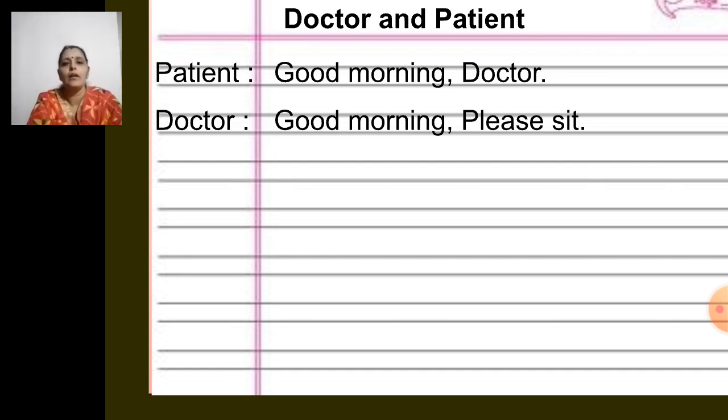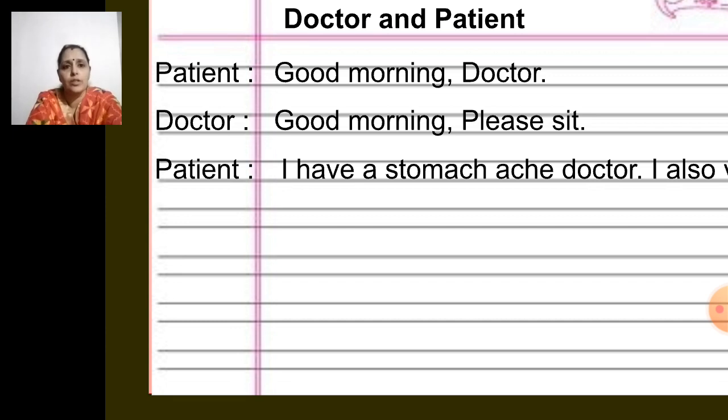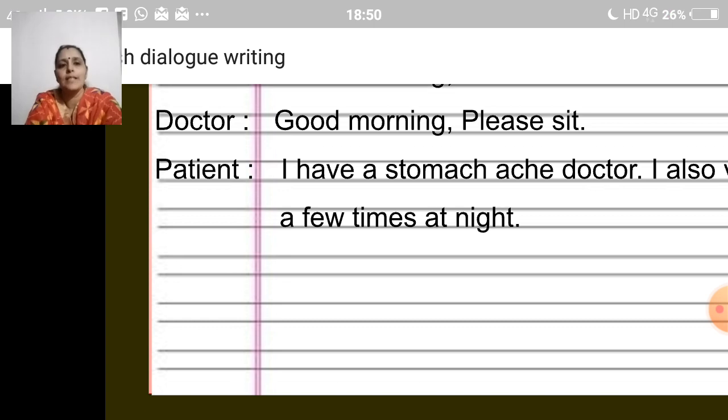Now again, the patient. So after the character's name, I am putting a colon over there. Children, you have to keep in mind how you are writing. You are writing the character's name, you are putting the colon, and then you are writing the dialogue of that particular character. Yes, that means that character is speaking this. Now the patient says, "I have a stomachache, doctor. I also vomited."